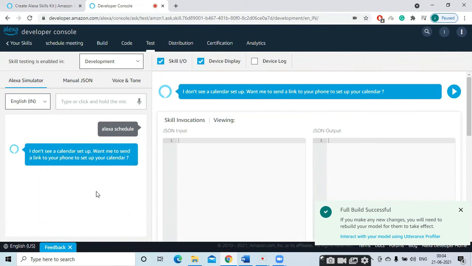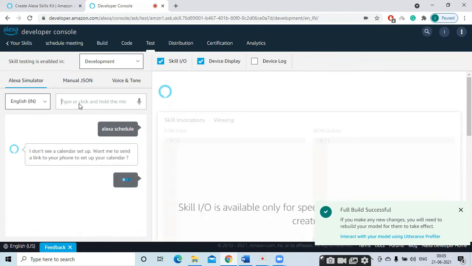I don't see a calendar set up. Want me to send a link to your phone to set up your calendar? So Alexa is not understanding what I'm telling. So first I'll write schedule meeting. Let's see.